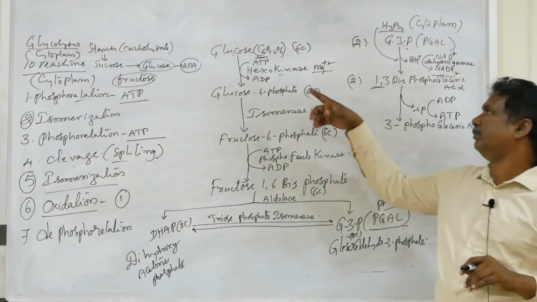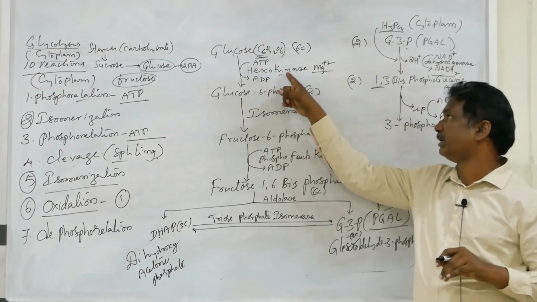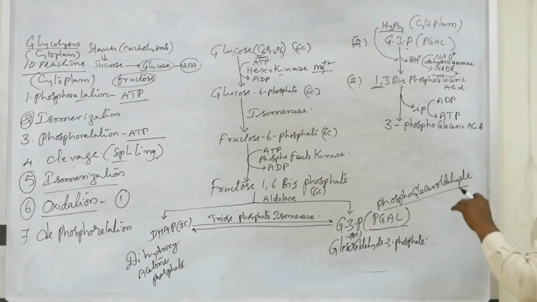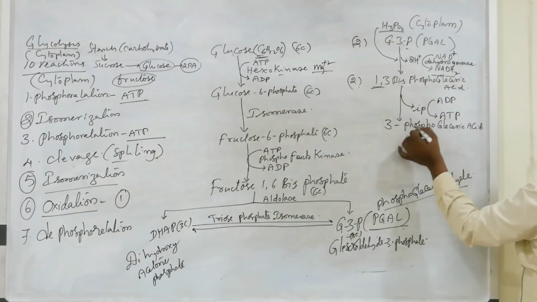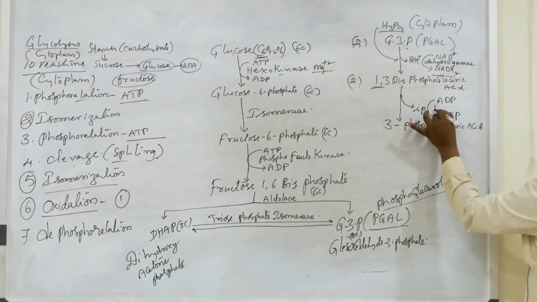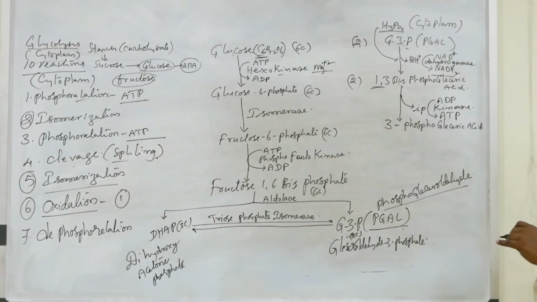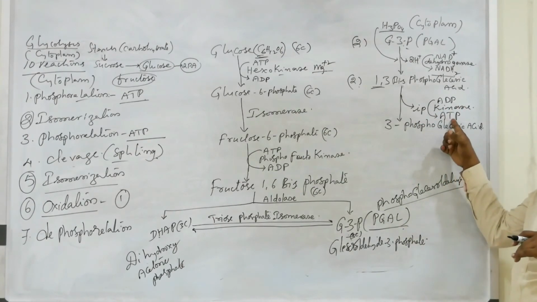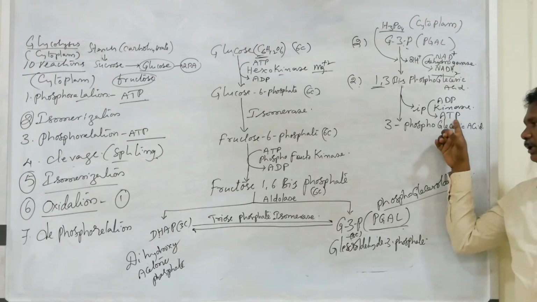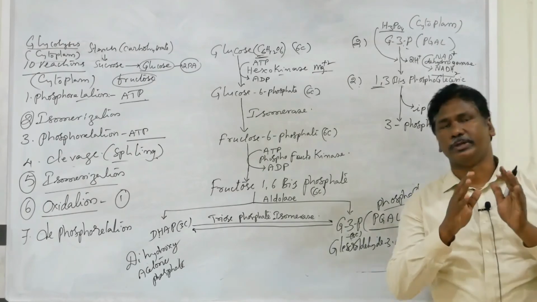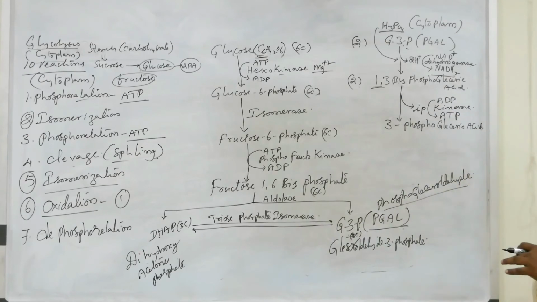You know that if ATP is involved, that enzyme is called kinase, the same type of enzyme as phosphofructokinase. The kinase enzyme makes that ATP directly, without involvement of NADH.